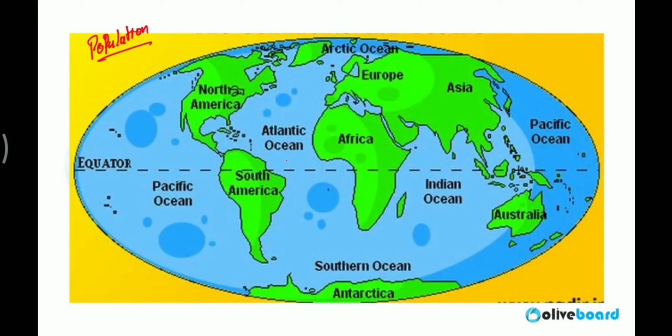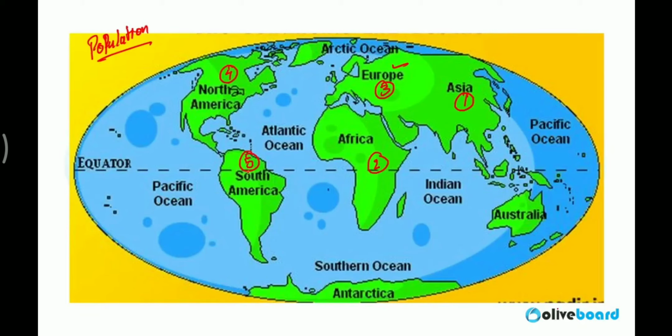According to population, again we will start from Asia. Asia is the most populated one. First one is same. Second one is same. But third one is different. In the area wise, I told you third one is North America, then fourth one is South America. But according to the population wise, Europe is the third most populated continent in the world. Fourth one is North America. Fifth one is South America.